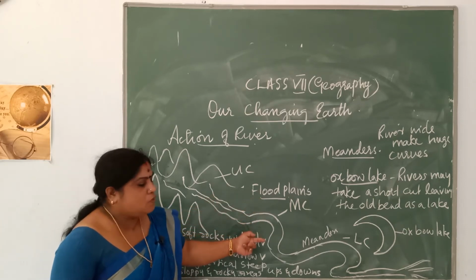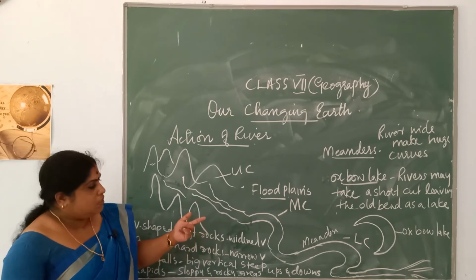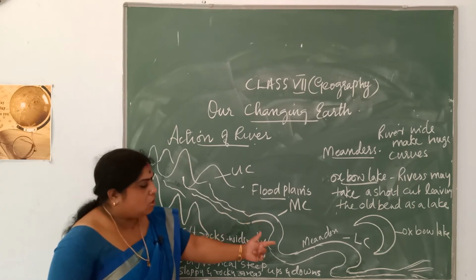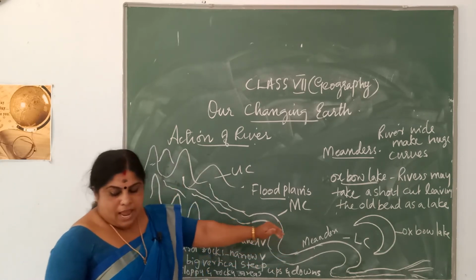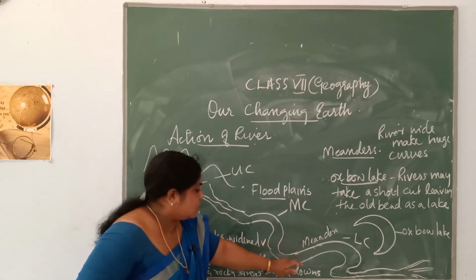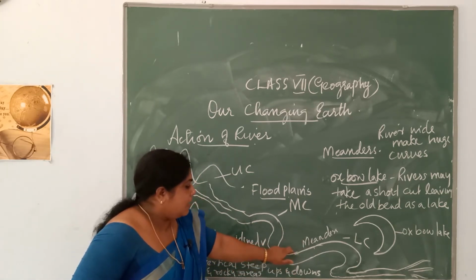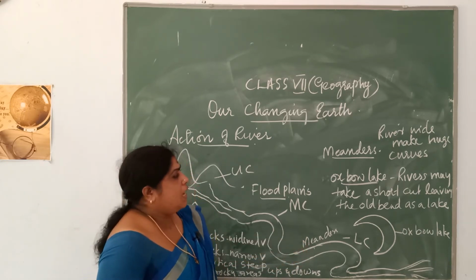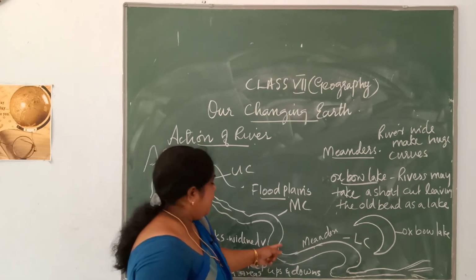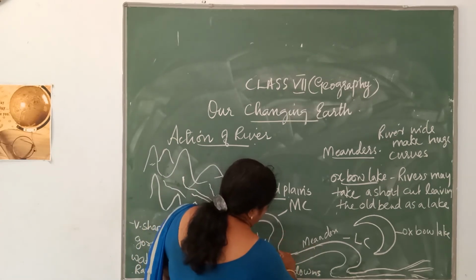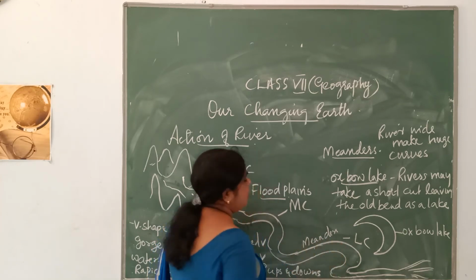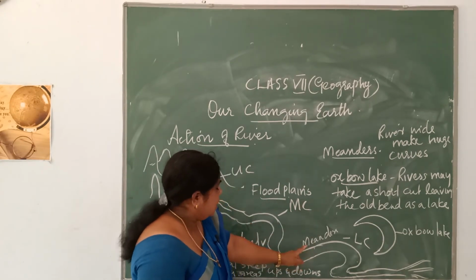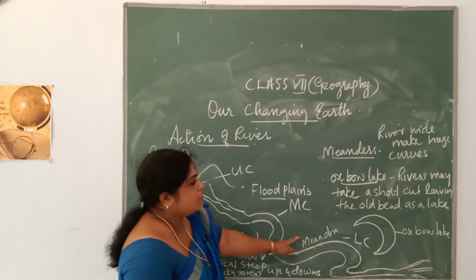Now again the river moves forward. As the river moves along these floodplains, you can see a lot of irregularities on the ground, and it begins to swing from side to side because of the irregularities of land, and it creates a loop-like structure which you call meanders. Here the river gets widened and it makes deep curves. Deep curves are made by rivers because of the irregularities that you see on land. Such curves being formed are called meanders.